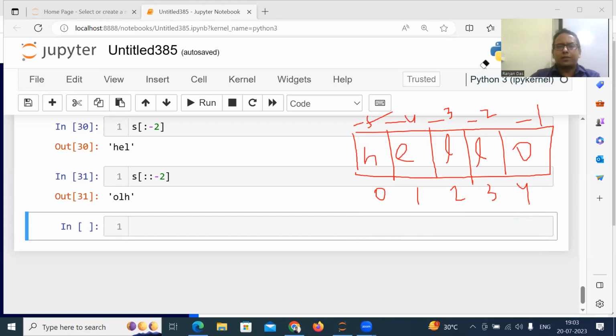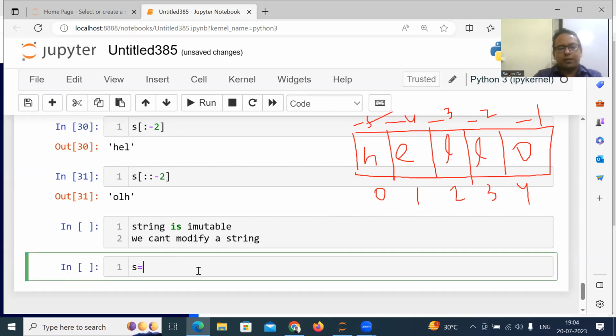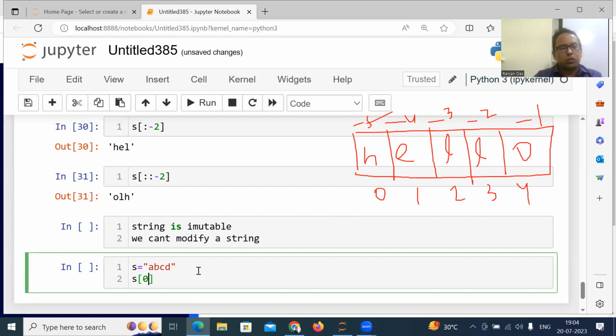Next, one important thing is string is immutable. That means we can't modify a string. You cannot modify a string. In Python, if you cannot modify something, then that is called as immutable. Let's see an example. I write here S equal to ABCD. Suppose I write here S of 0 equals to, let's say, X. So it will give error.